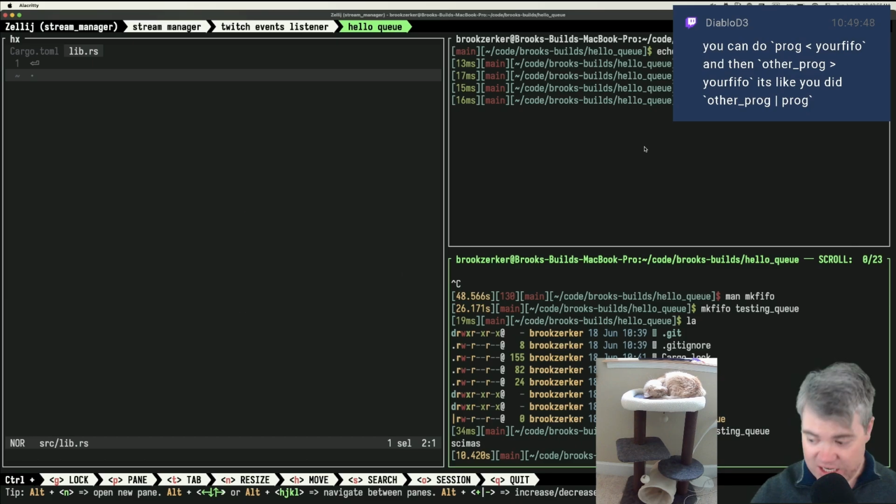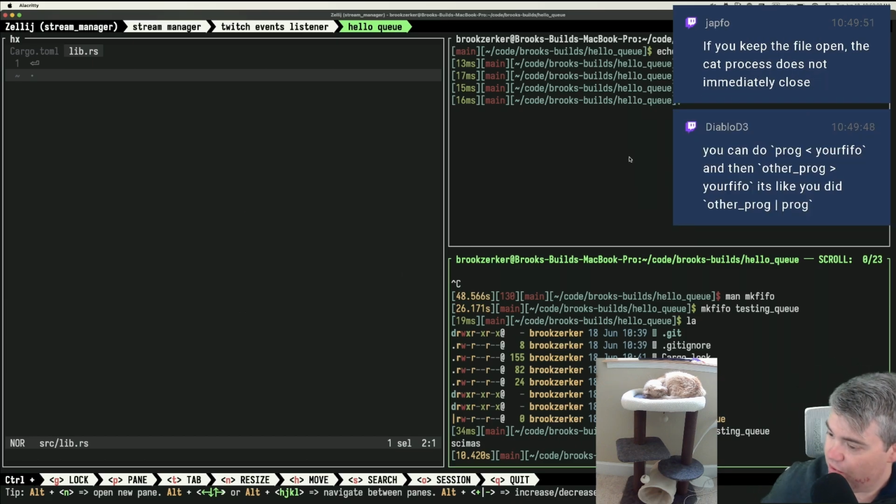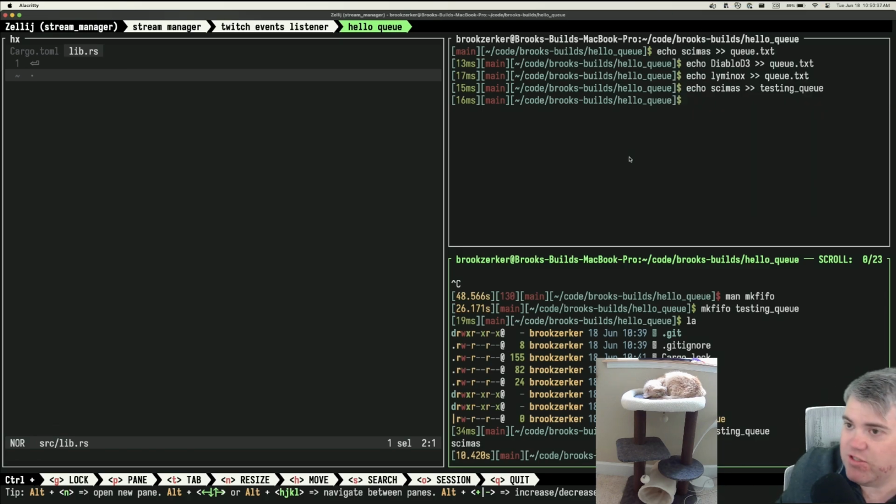So this is potentially one way, right? You can do prog, your FIFO, and then other program. So program takes in your FIFO, and then other program writes to your FIFO, and it's like you did other prog. Okay. Oh, that's cool for piping. If you keep the file open, the cat process does not immediately close. So I can't use echo then. I can write to it.